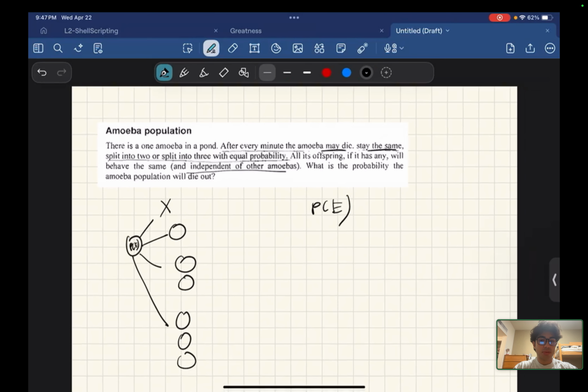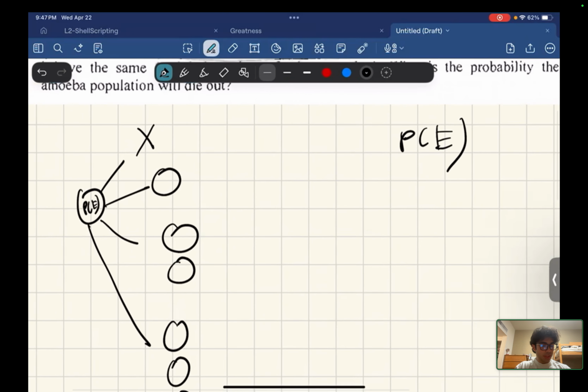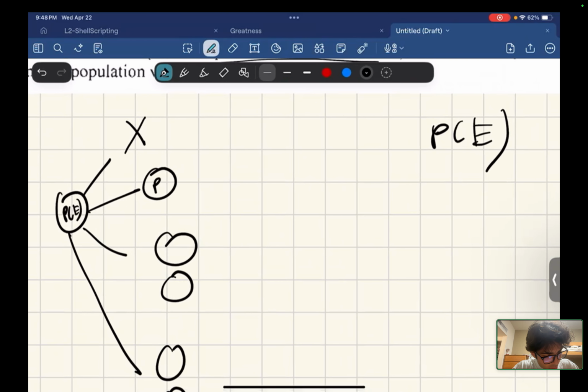What is that probability? For example, if it stays the same, then what's the chance that this amoeba dies? It's the probability of E, because this amoeba can go on to some journey. It can die out, it can double, or it can triple.